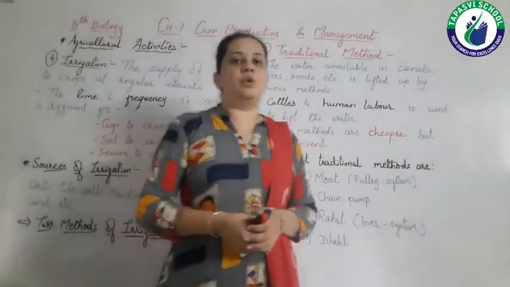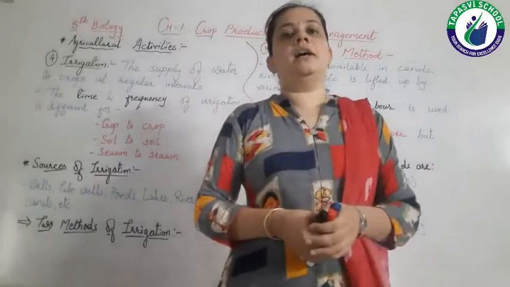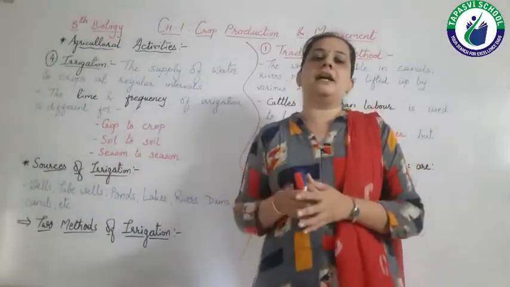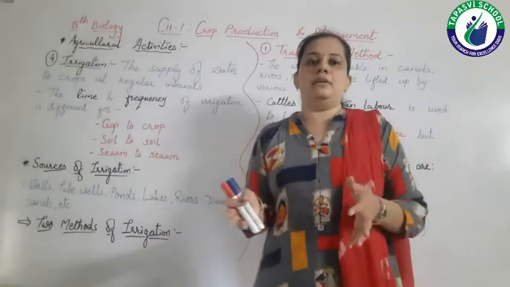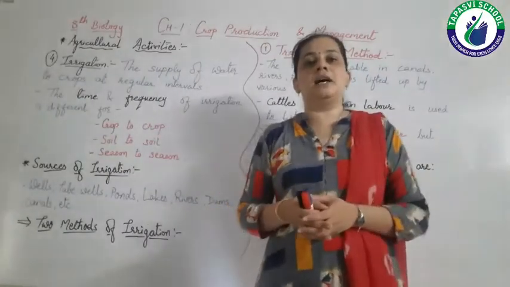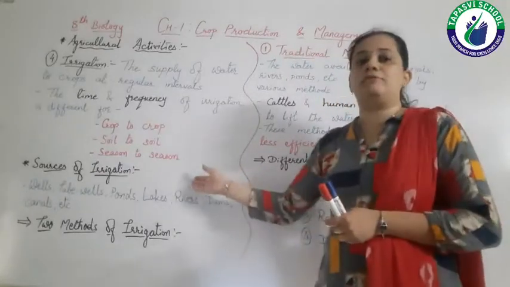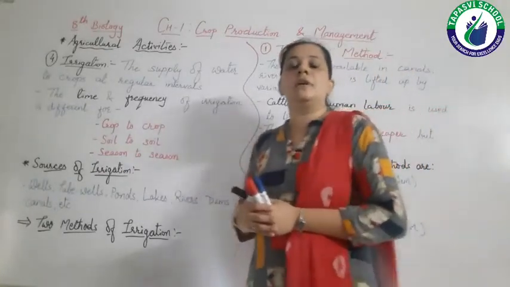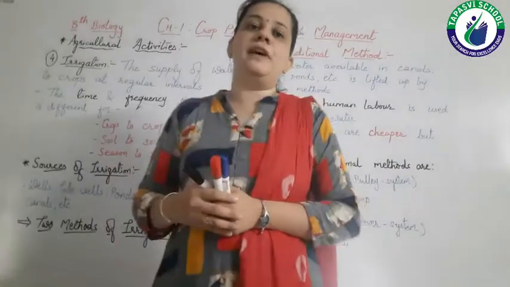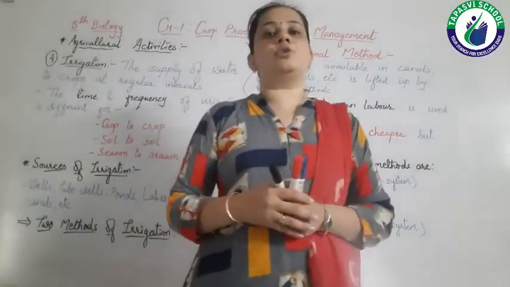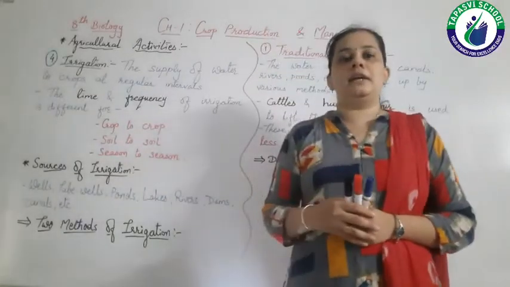But as we know, in our country the rain is not fixed. At some places there is so much rain, but in other places the rain is very little. So the farmer has to depend on various sources like wells, tube wells, canals, etc. These are the various sources of irrigation.